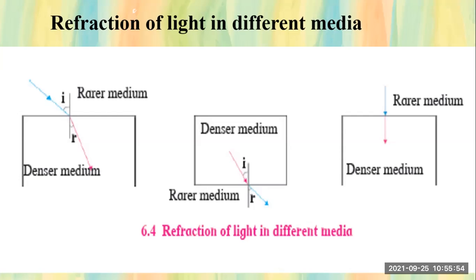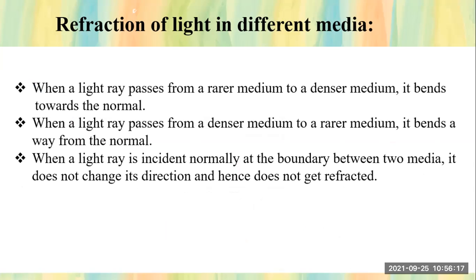When light goes straight along the normal, where I equals 0, it will not refract. It will go in a straight line, making R equal to 0. The angle of refraction is also 0, which means no refraction takes place. Students, this is all they want to tell us. When a light ray passes from a rare medium to a denser medium, it bends towards the normal.